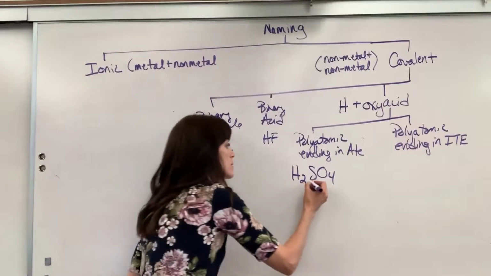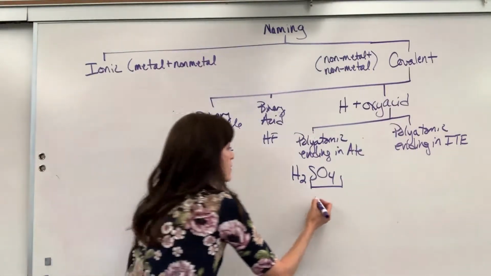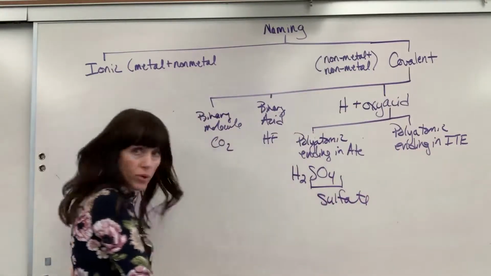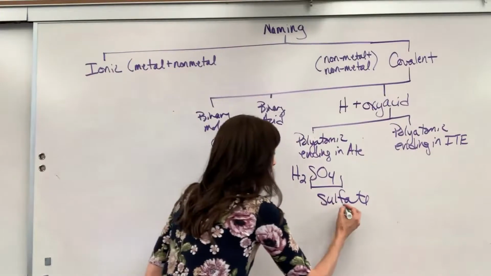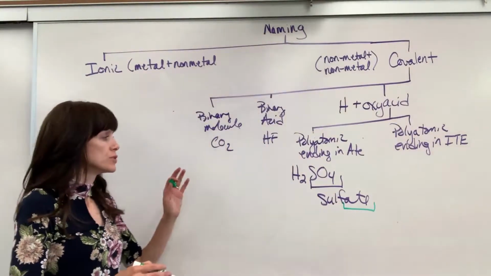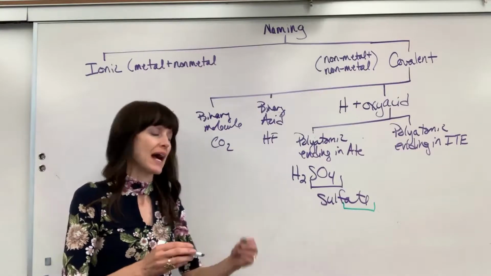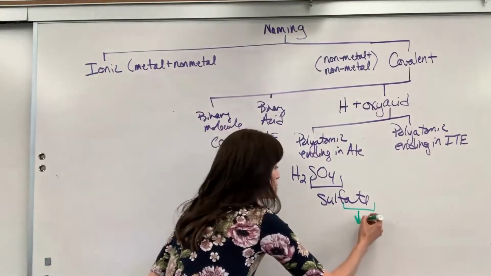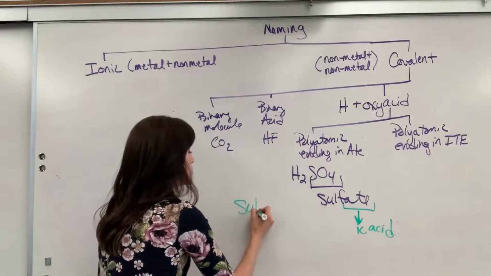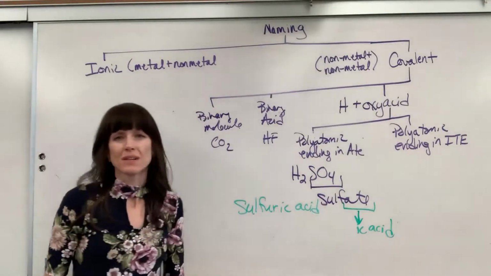What you have to do is look up the polyatomic. SO4 is called sulfate. Ooh, this is important. I see ATE. Here is your rule. You change the ending on the polyatomic to ic acid. So this is going to change to the ic acid and become sulfuric acid.